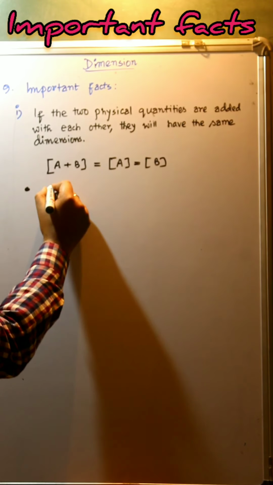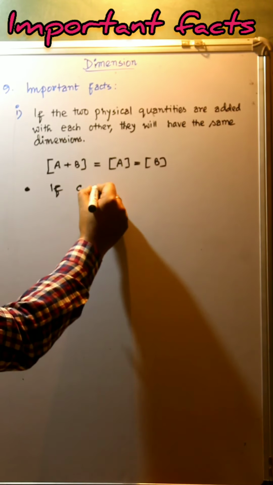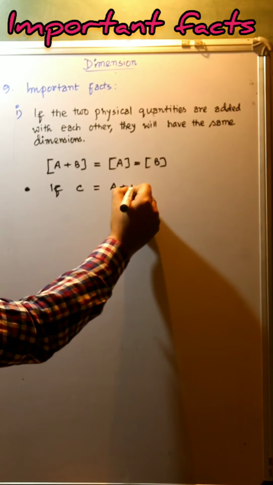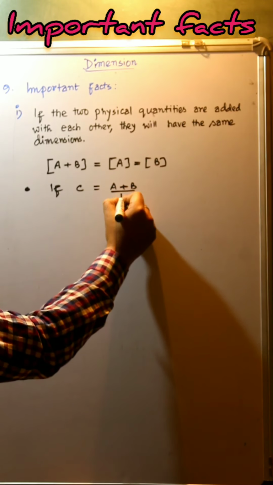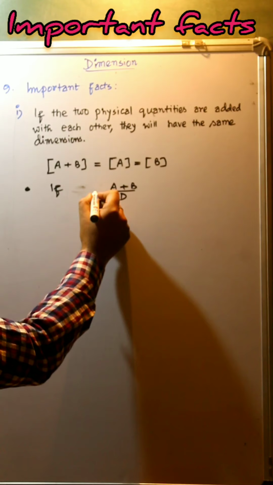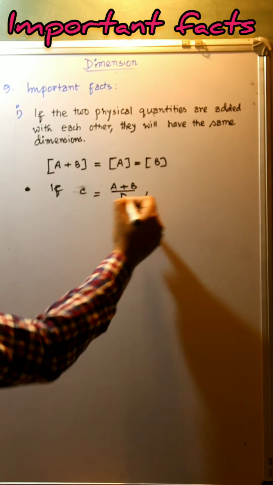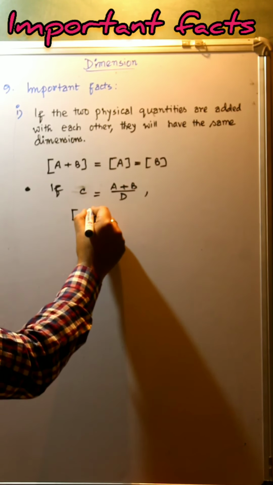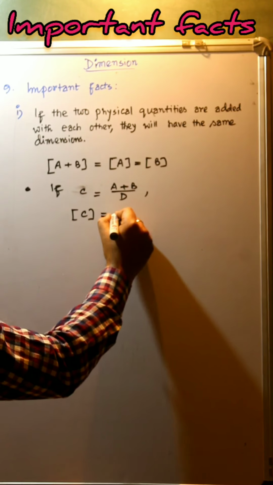So if C equals A plus B divided by D, then the dimension of C will be what?